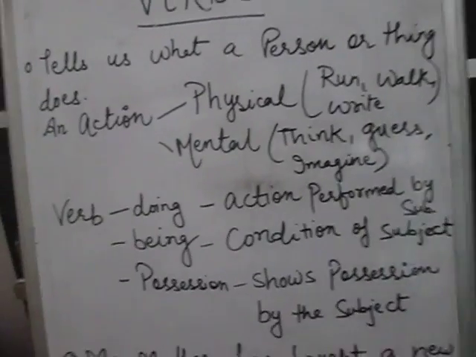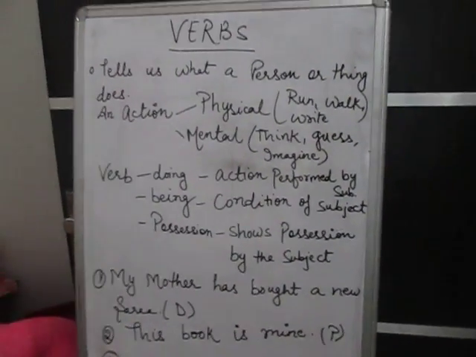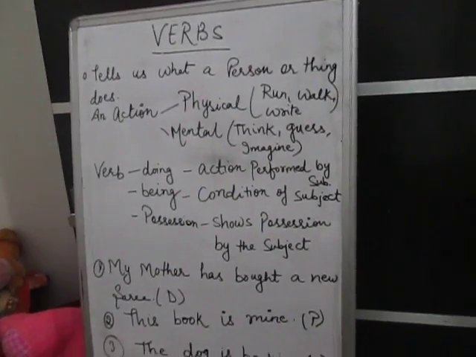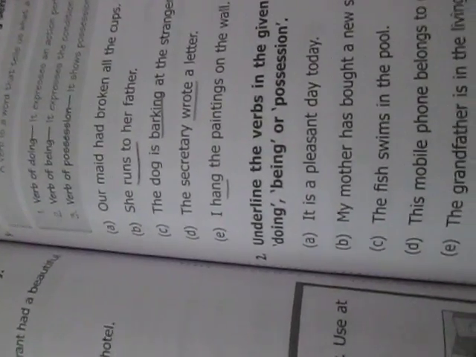Basically you just need to remember that verbs are the action words. So now let's move towards your book work so that we'll be able to practice it and understand it more clearly. So now if you will open up your pull out sheet, students, and you will go through them, you can see that there is first sentence, our maid had broken all the cups. So if you have to identify the verb in it, broken is the verb here, right? She runs to her father. She runs is an action done by her. So it tells us what she did, an action was running, right?